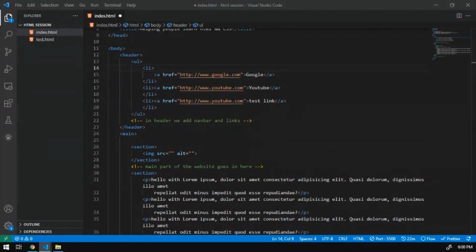ठीक है. So I'll be ending the session here. Next session we'll be discussing CSS.